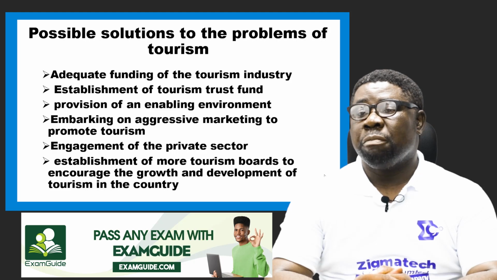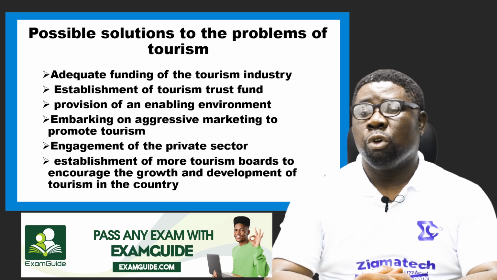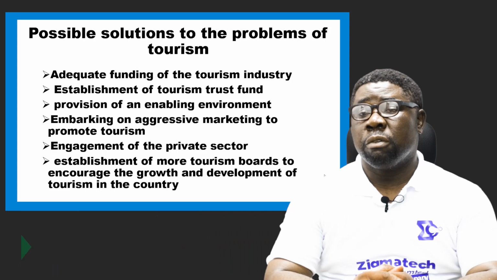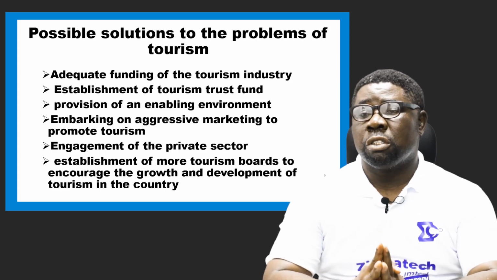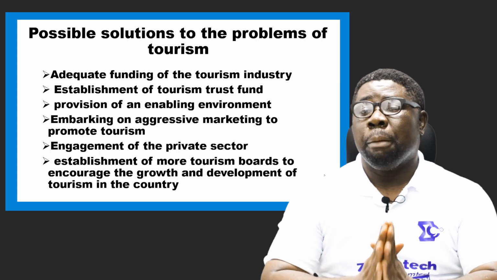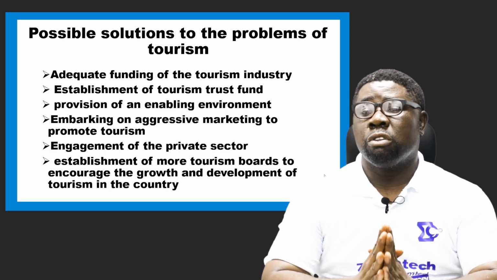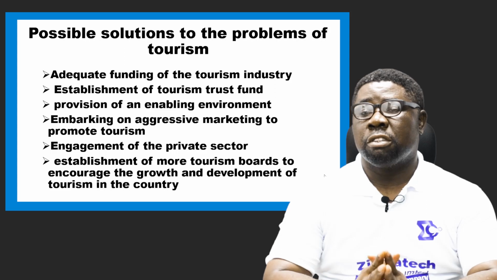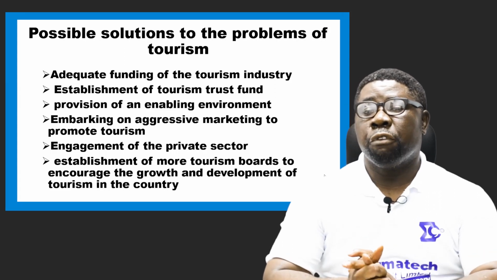So, embarking on aggressive marketing to promote tourism. Like I said, some countries have used beautiful sceneries to advertise their nation, and you have them almost everywhere, scattered. So just pick them out and then market these sites for tourist visitations. If that is not done, there will not be growth in tourism activities. So we encourage embarking on aggressive marketing for what? To promote tourist activities. Now, that's the fourth solution.